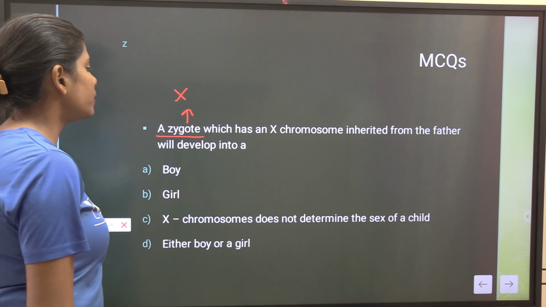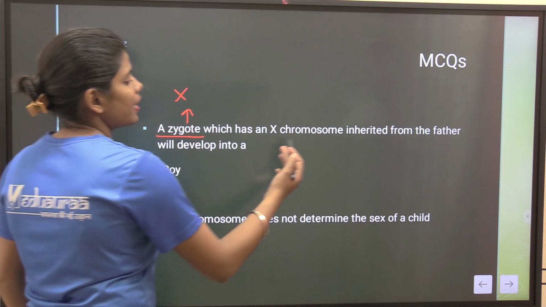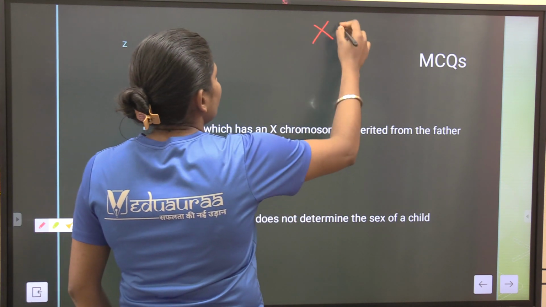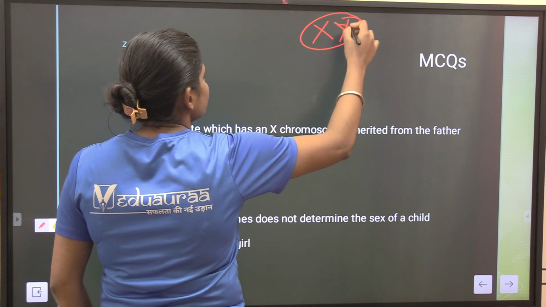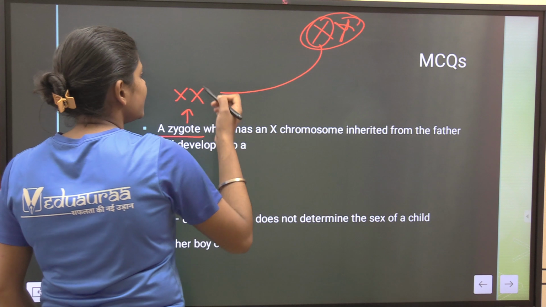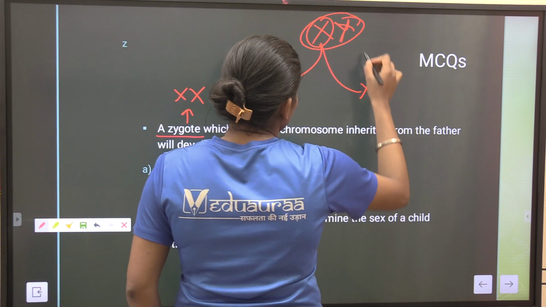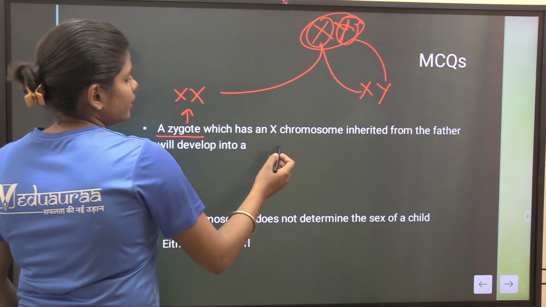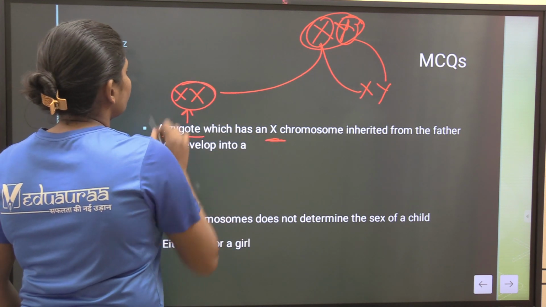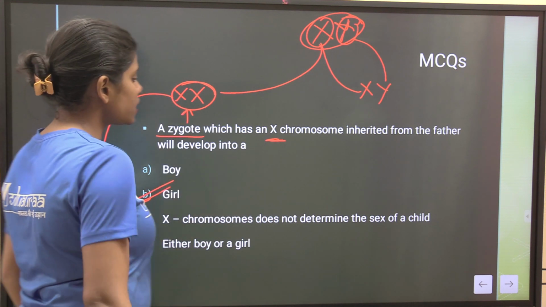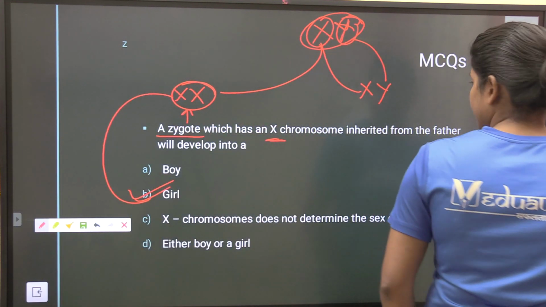Father has both chromosomes, X and Y. If X comes from the father, then the child is a girl, and if Y comes from the father, then it is a boy child. Here the X chromosome comes from the father, so the correct option is girl. Clear?